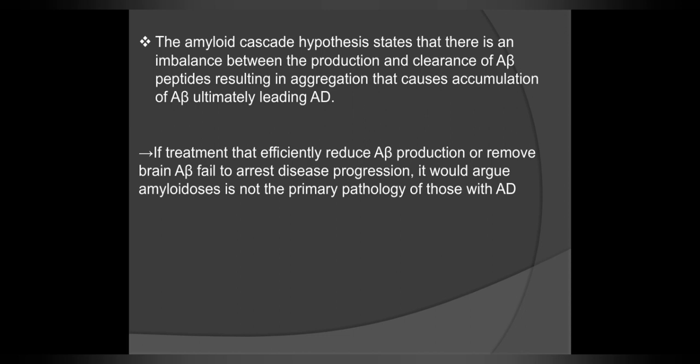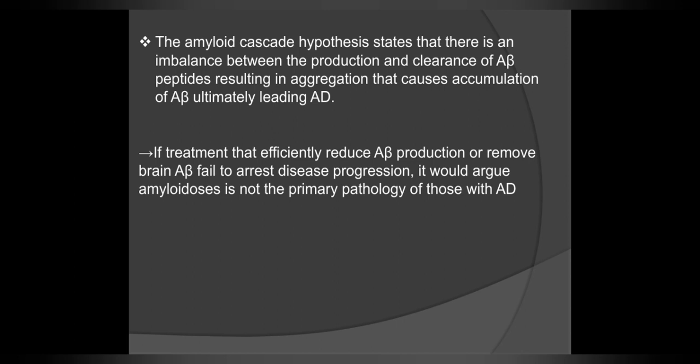The amyloid cascade hypothesis states that there is an imbalance between the production and clearance of amyloid beta peptides, resulting in the aggregation that causes accumulation of amyloid beta, ultimately leading to Alzheimer's disease. The studies on younger onset Alzheimer's disease and Down syndrome led to the formulation of the amyloid cascade hypothesis. The recent version of the amyloid cascade hypothesis assumes amyloid beta that is not sequestered in plaques actually drives the